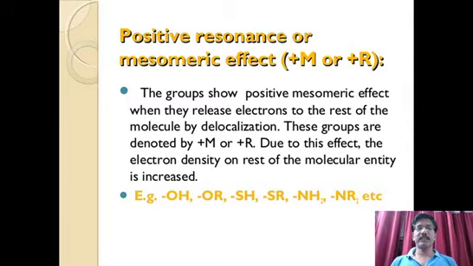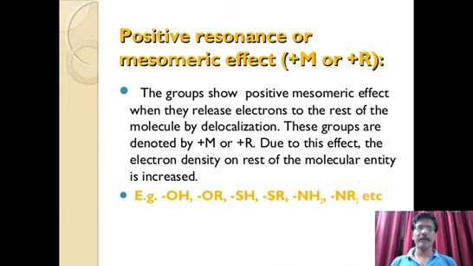In the previous session, for the minus M effect, it is necessary to have a double bond or triple bond. Whereas here, to have a plus M effect or plus R effect, it is necessary to have an electron pair. A lone pair of electrons is a must. So let us take these examples. For example, OH, the hydroxy group. In OH, oxygen has two electron pairs, so it can easily give electrons away from the OH.